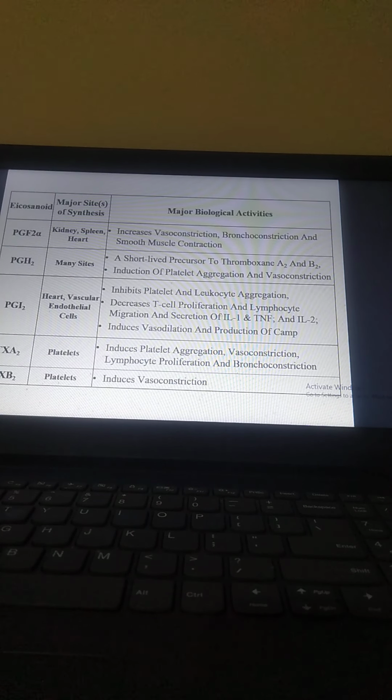TXA2 is in platelets, I already talked to you, induces platelet aggregation and vasoconstriction, lymphocyte proliferation, and bronchoconstriction. TXA2 is in platelets and induces vasoconstriction.